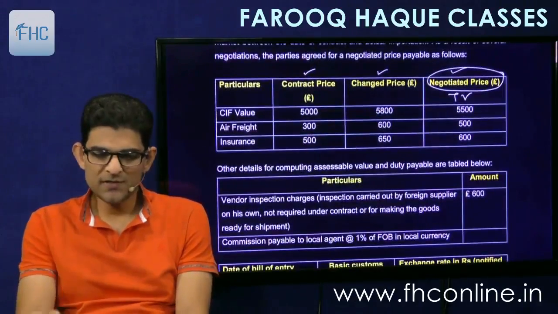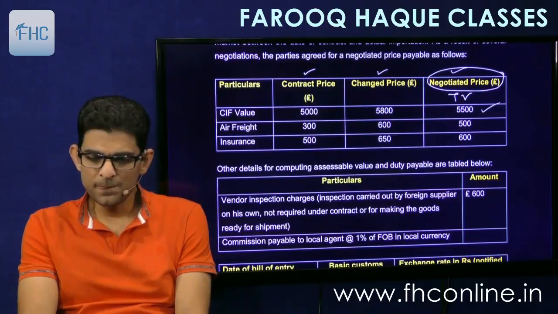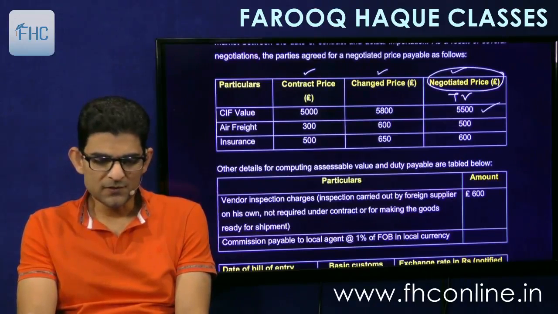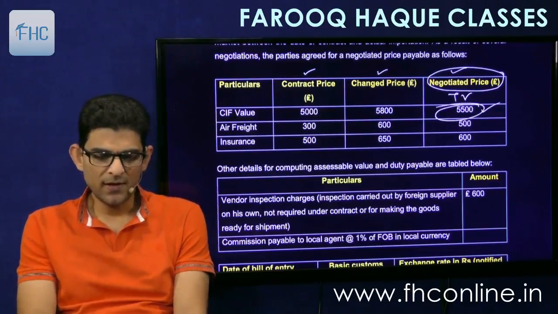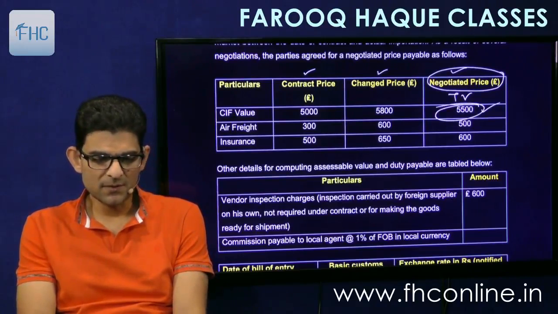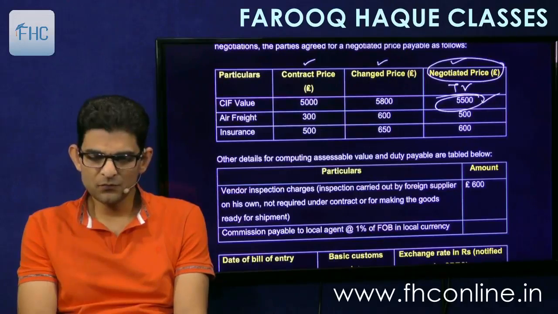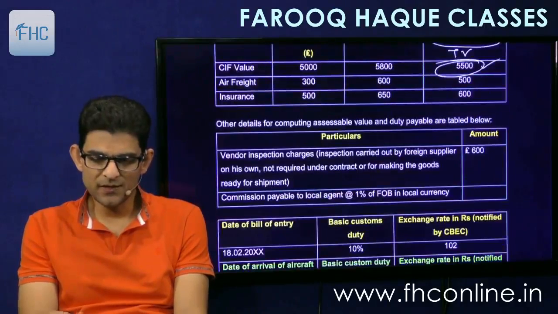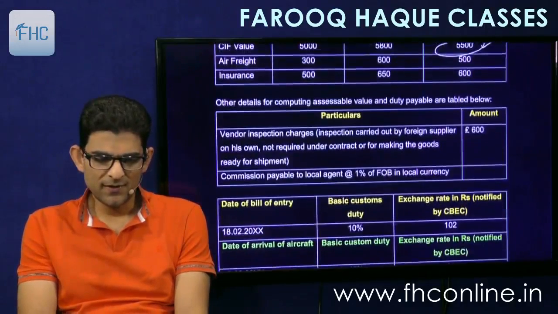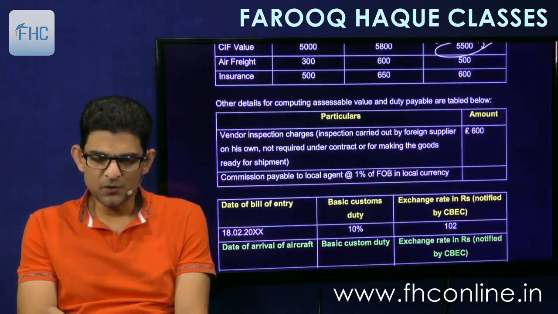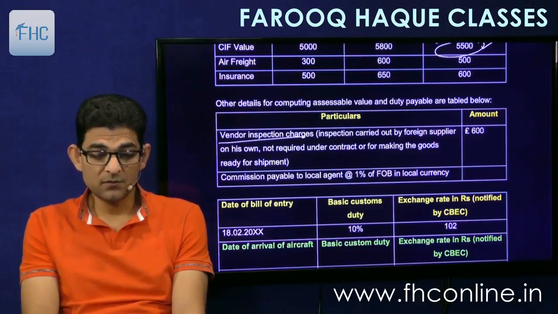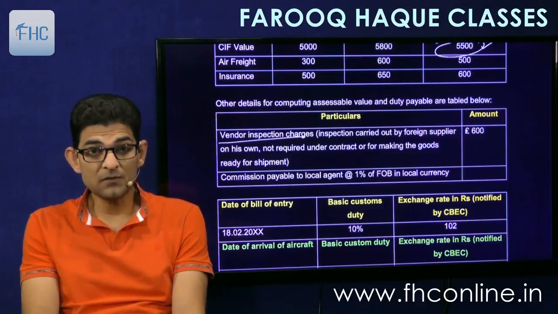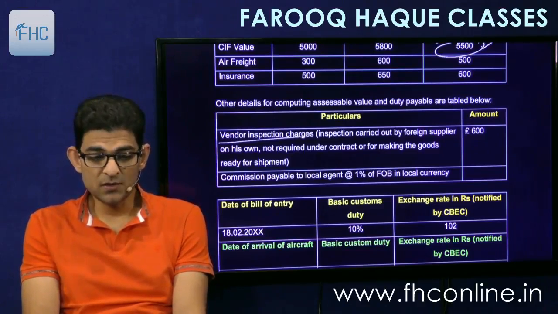So once you take the CIF of 5,500, which is the negotiated price, you take this. Air freight and insurance is given separately, but that is of no use. We'll directly take CIF. And then another point is given, that is vendor inspection charges. Vendor means the supplier himself is doing some kind of inspection.